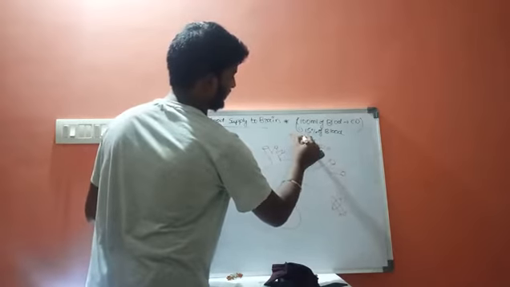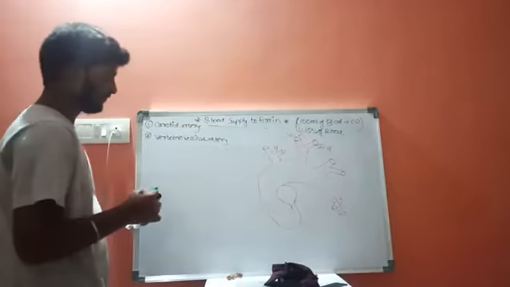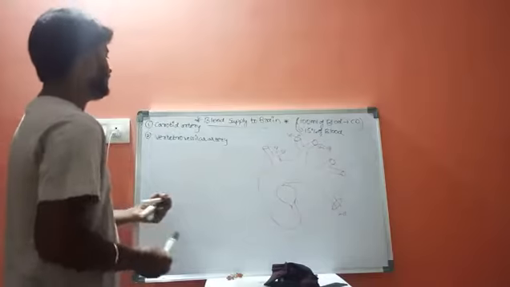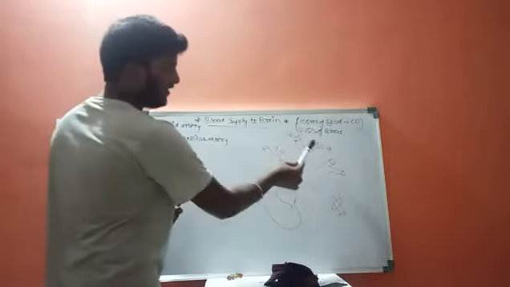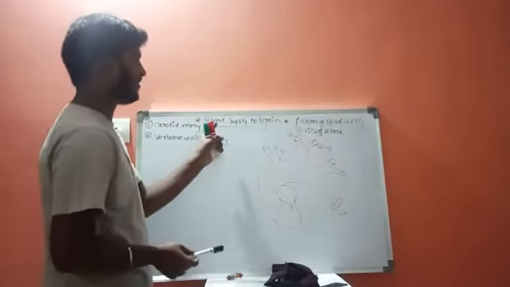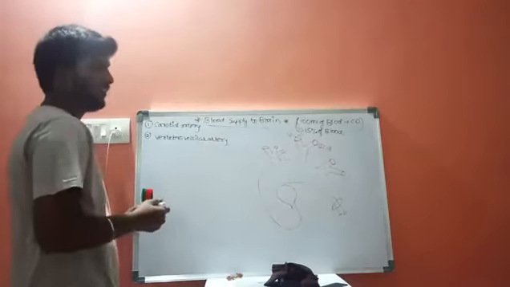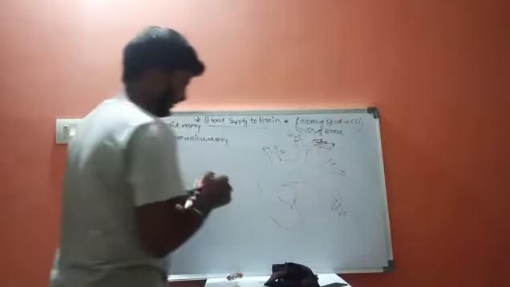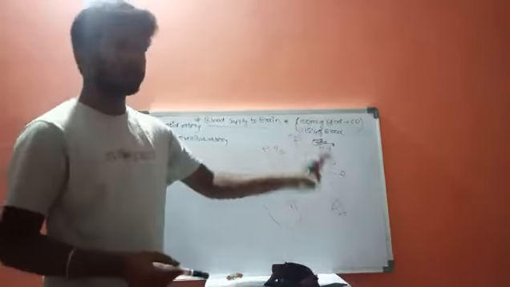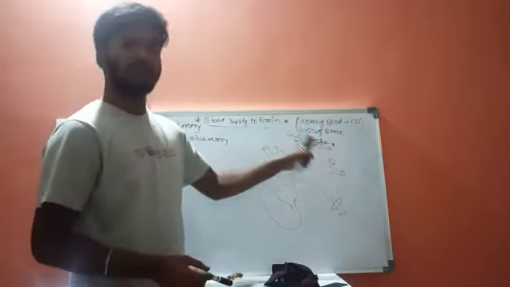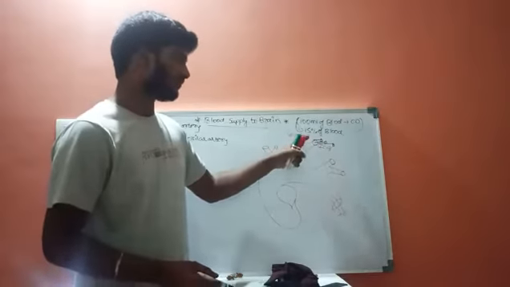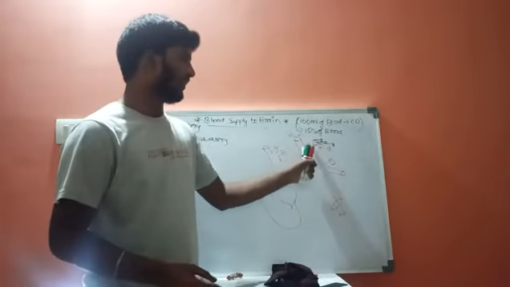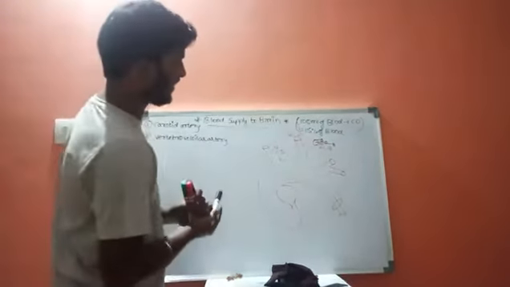Of these two, the main source of blood to the brain is the internal carotid artery, whereas the external carotid artery is not as important when compared to the internal carotid artery.